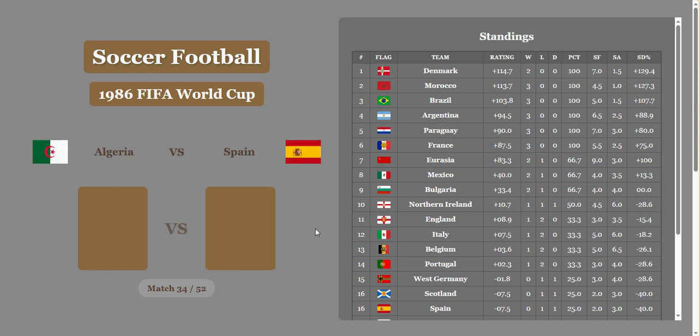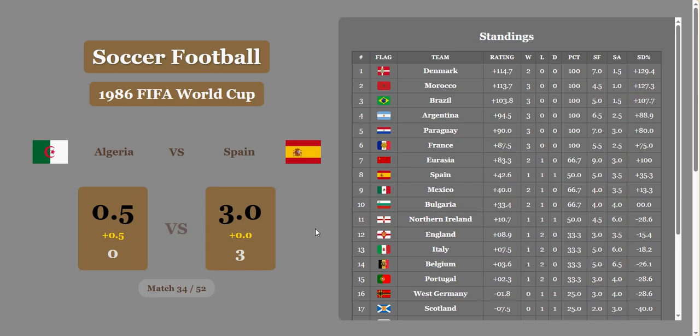Algeria versus Spain. Spain wallops them. That's not even close. Spain's not doing too good this tournament in any way. That'll definitely help them out. And they're going to move all the way from the teens up to 8th place. But they're still behind Soviet Union. That's embarrassing, folks.